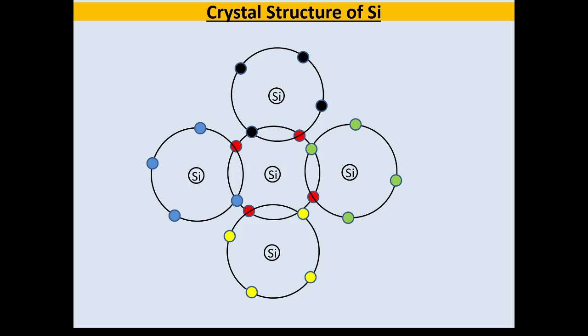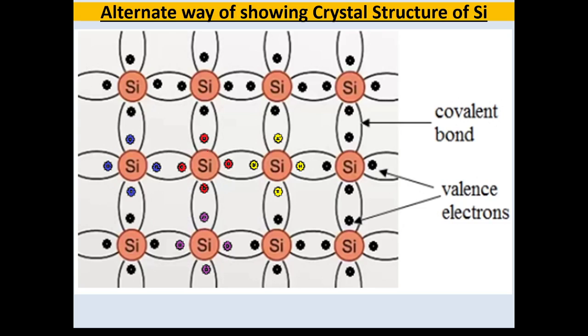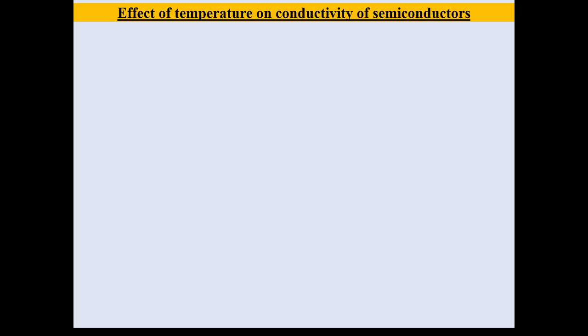Such an arrangement is called crystal structure. We can show the crystal structure of silicon by another diagram like this also. Here the covalent bonds are formed by sharing of 4 valence electrons from 4 neighboring silicon atoms. Such a structure is called crystal structure.